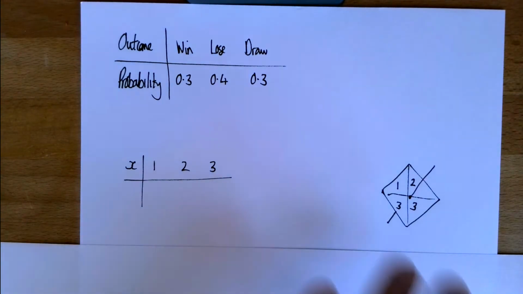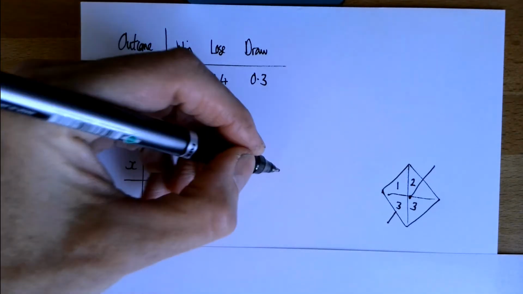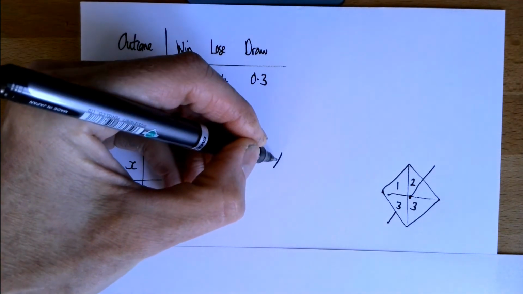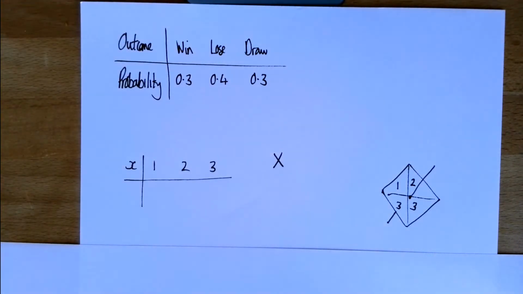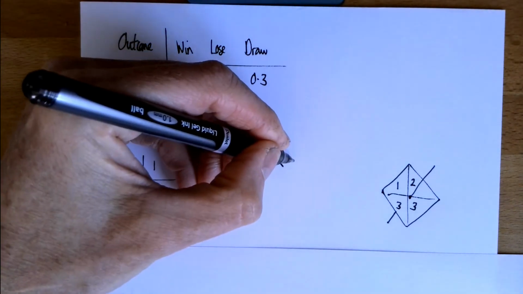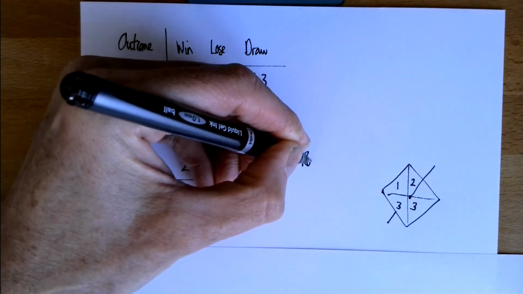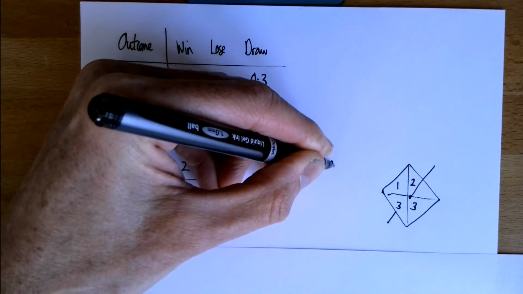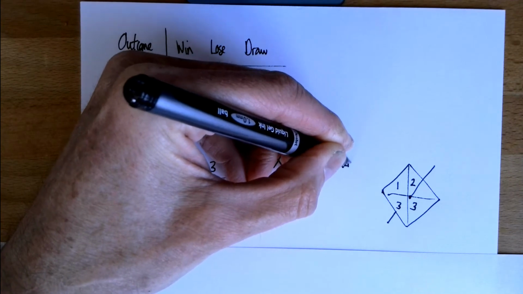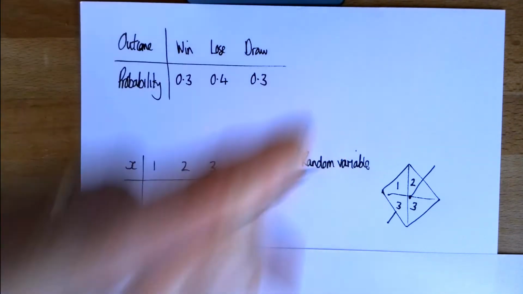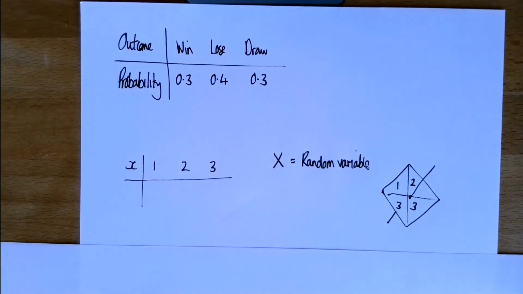And the score that you get on this, it's random. So let's say the score, I'm going to call it capital X. This is the notation we use. I always think it's a bit confusing, but there we go. Capital X is what we call a random variable. So it's a random variable that can either be 1, 2, or 3.